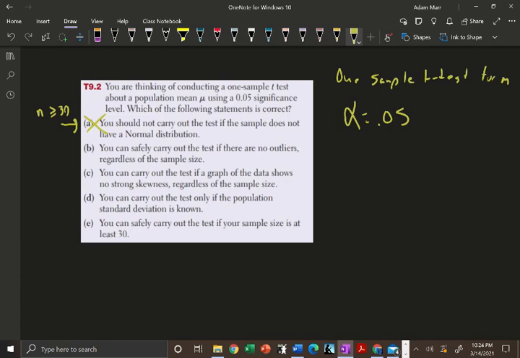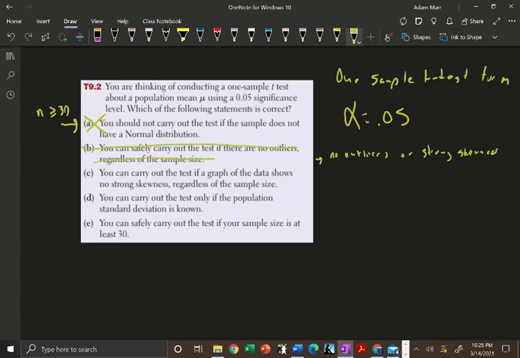That's not true because remember, it's right here, no outliers or strong skewness. So if there's strong skewness, then we can't carry out the test, okay? Because that's the condition. So if we have a small sample, it has to have no outliers and strong skewness. That was close, but again, no cigar.